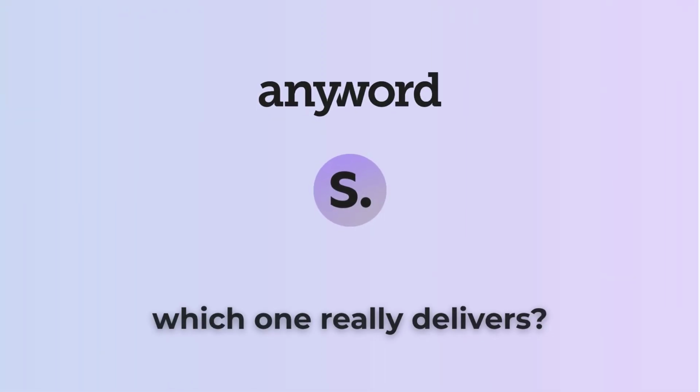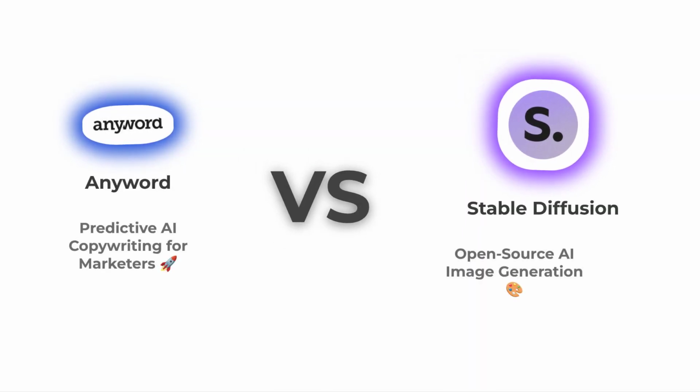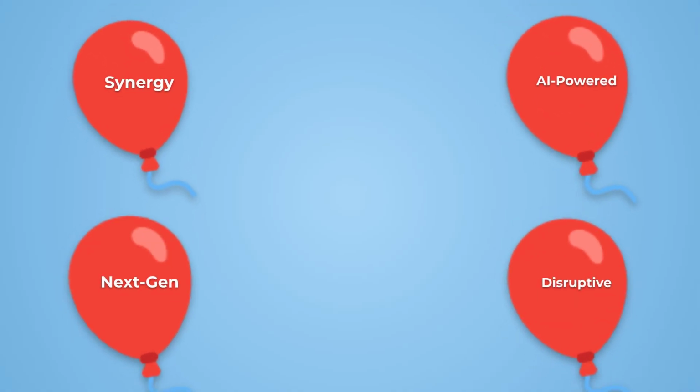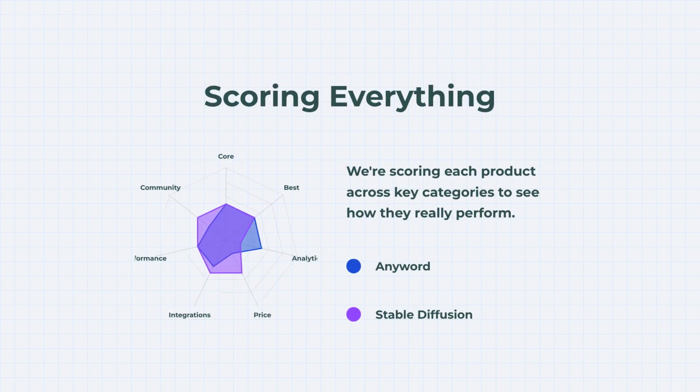Two groundbreaking AI tools, two very different purposes. Which one really delivers? On the left, Anyword, predictive AI copywriting for marketers. And on the right, Stable Diffusion, open source AI image generation. Let's skip the buzzwords and get to the real stuff. Each category earns points. By the end, you'll see exactly who comes out on top. The result might surprise you.